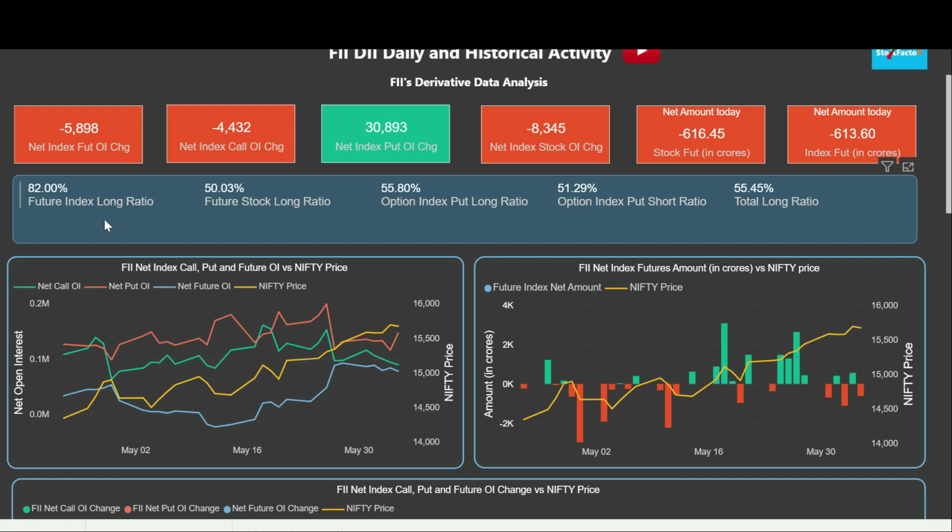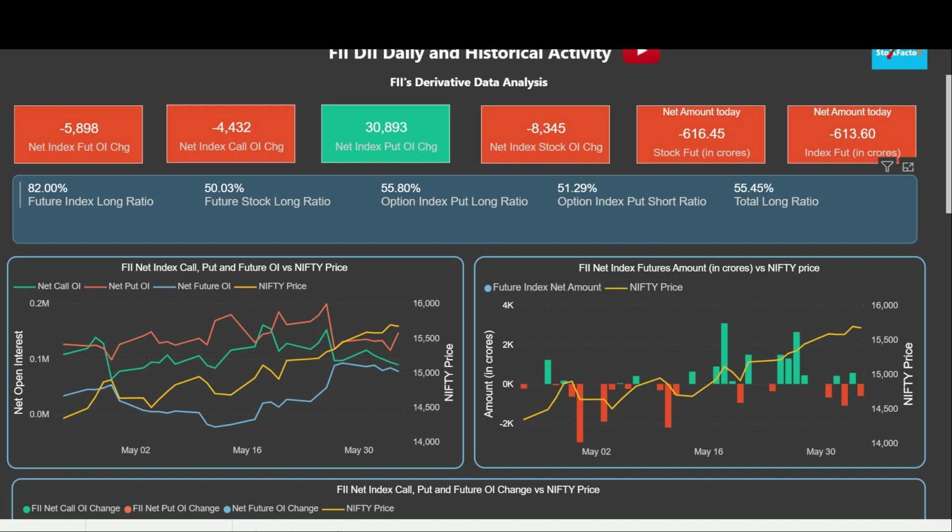In order to hedge those positions, they have bought puts, and in order to reduce the premium they paid to buy the puts, they have shorted puts at strike prices far below. It means the strike prices which are below the prices at which they have bought the put positions, basically to reduce the overall cost of the premium they have paid while buying the puts. So right now this picture shows us that they are overall bullish in the market and bullish on the index. Now friends, let's talk about the last ratio, that is the total long ratio.